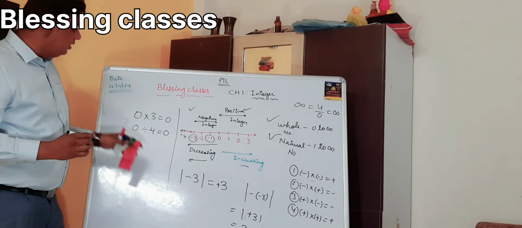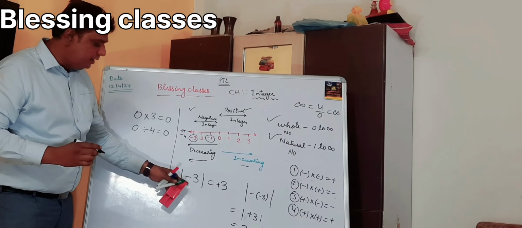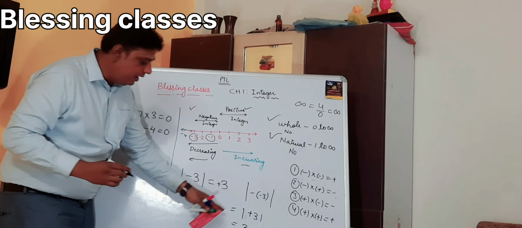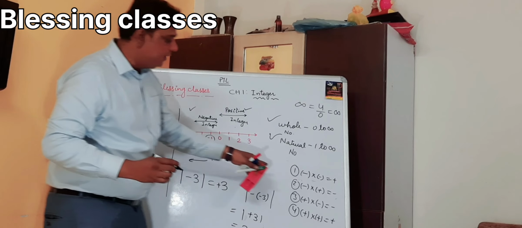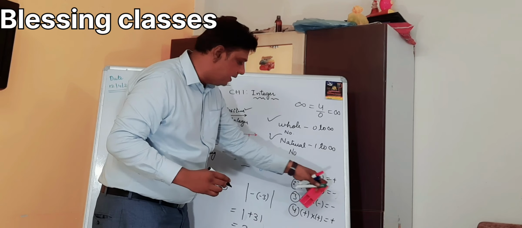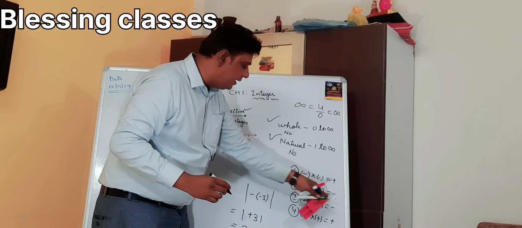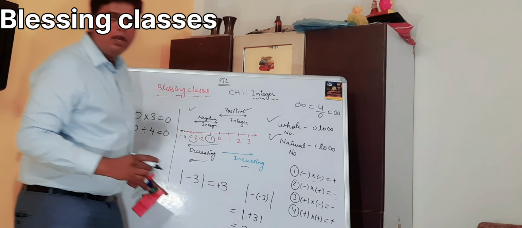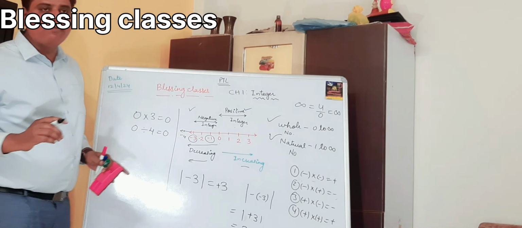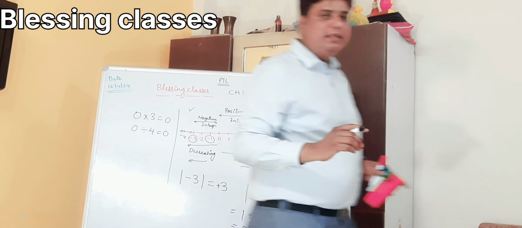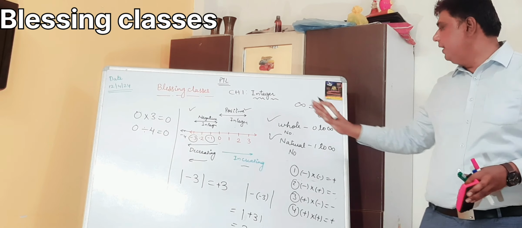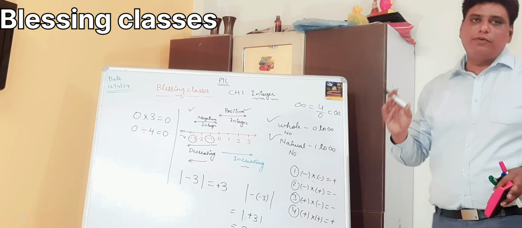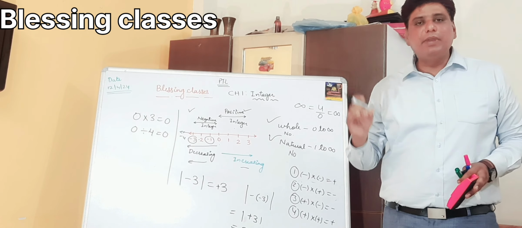I told you about absolute values: in the mod, if a negative sign is given, the resultant will be positive. In multiplication, minus into minus is plus, minus into plus is minus, plus into minus is minus, and plus into plus is plus. So these are the small equations we have to remember, and these are the number line, absolute values, whole numbers, natural numbers. These are the basics. We have brought you the first chapter. This is the beginning of the things.